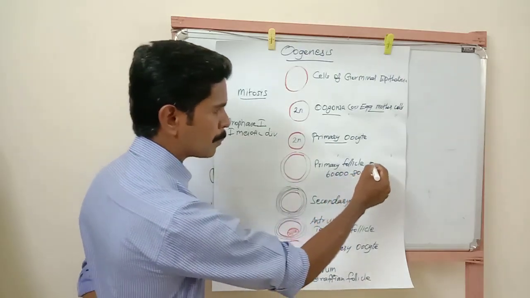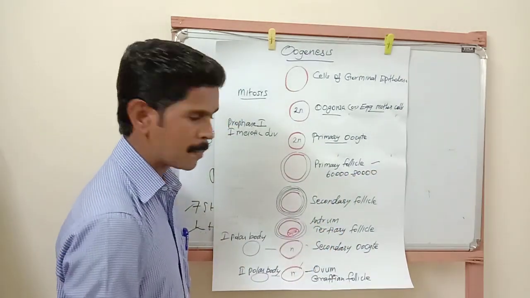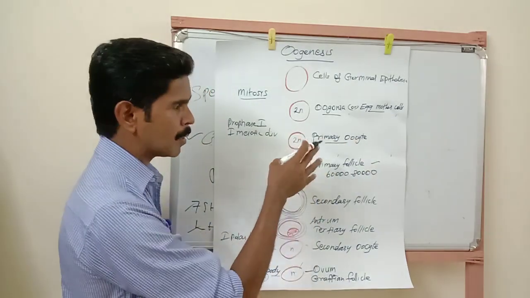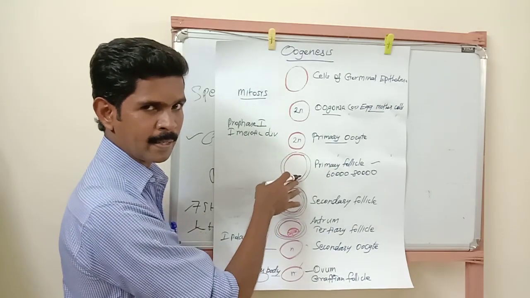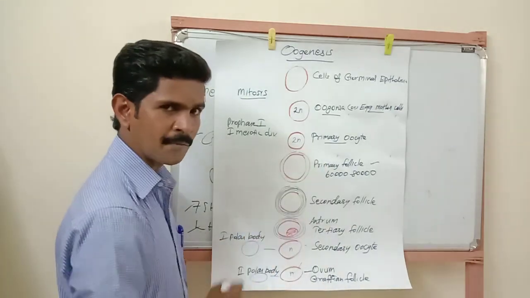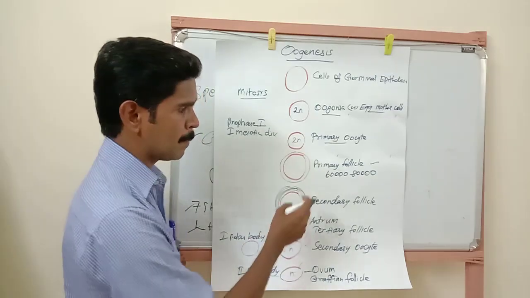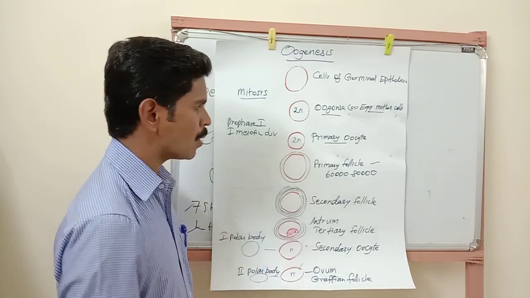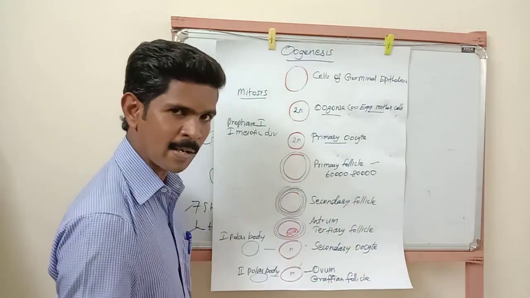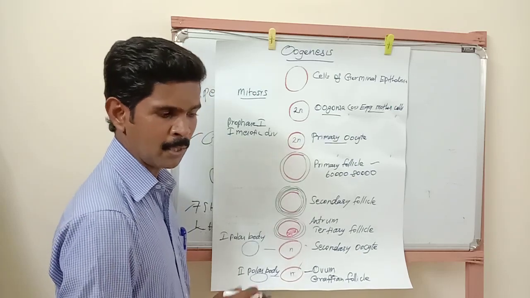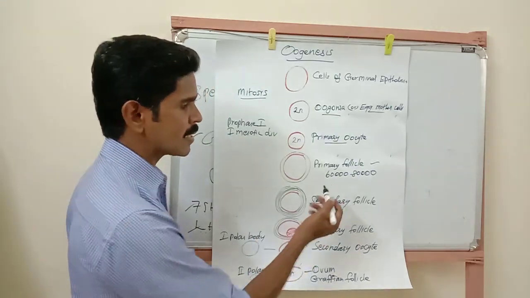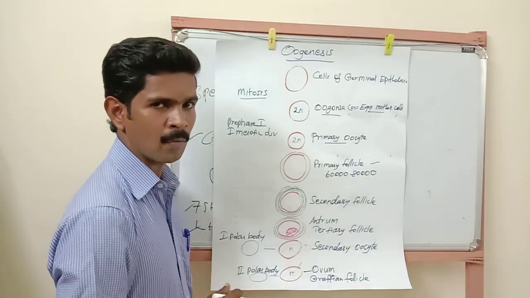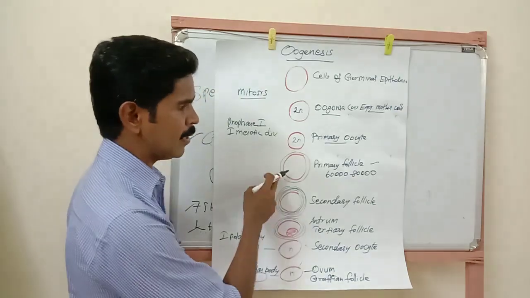Now this stage is called primary follicle. So inside the primary follicle only the primary oocyte is there. The development of the primary oocyte is temporarily stopped there, arrested there. Understand? Then one important point: from birth to puberty, many of these primary follicles are destroyed inside the female reproductive system. So after reaching puberty, only 60,000 to 80,000 primary follicles will be there in the ovary.